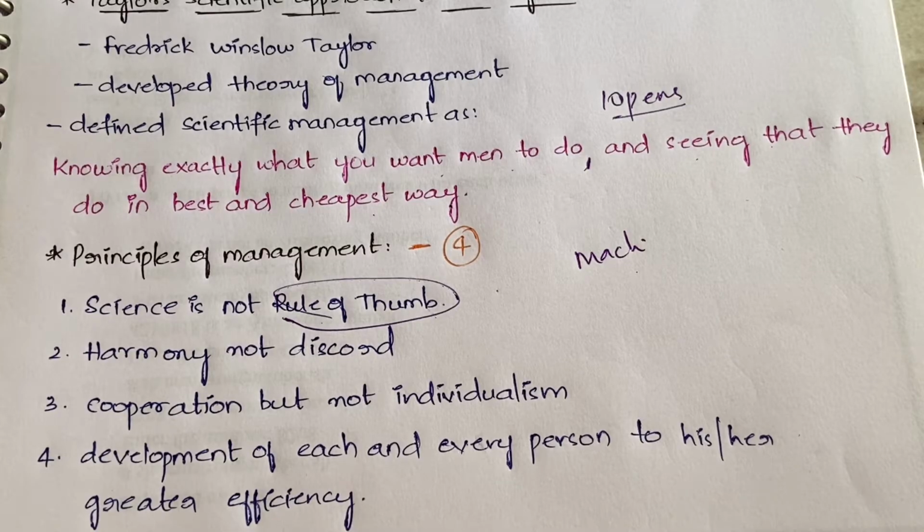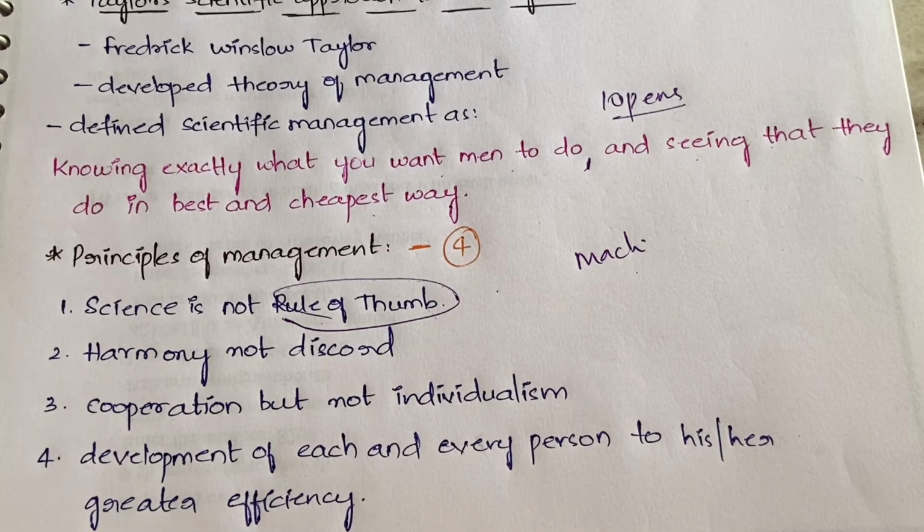Actually, the days keep on changing. The olden days are not like today. But managers will not think about that; they will just blindly follow that approach and use it here. It may or may not solve the problem, because the machines and everything from the olden days have now advanced. So science is not rule of thumb. That is what Taylor says.